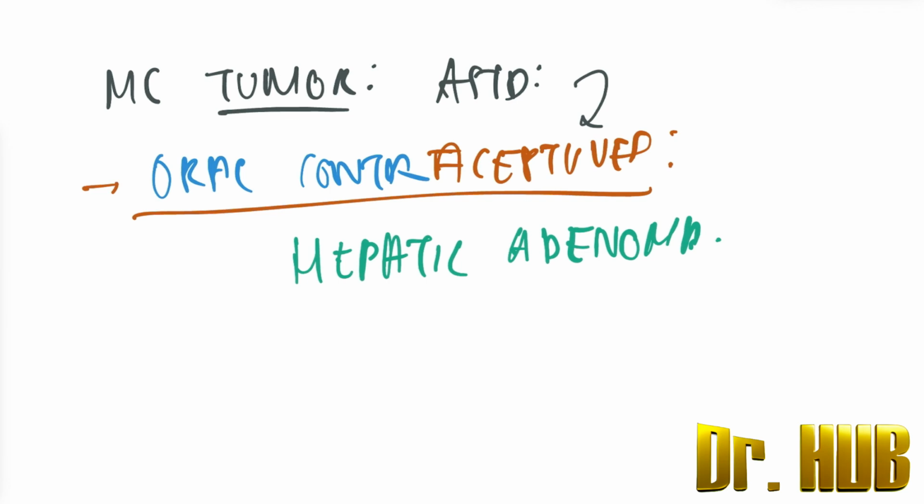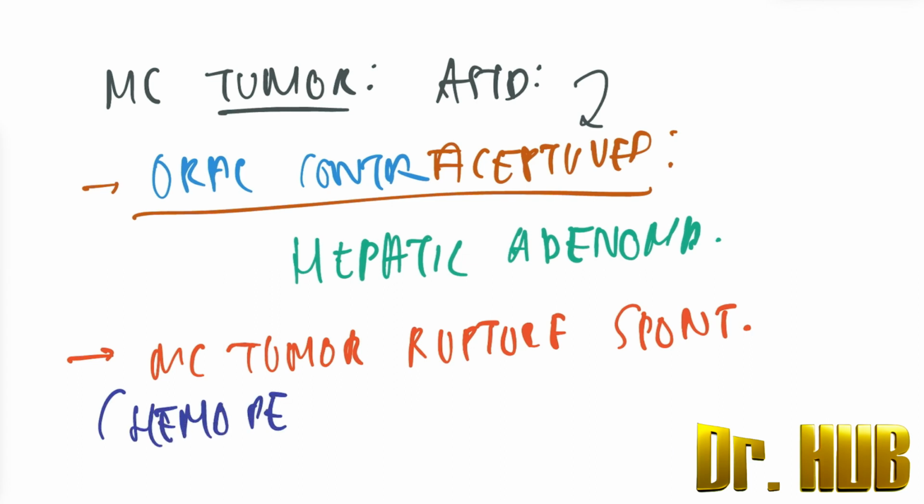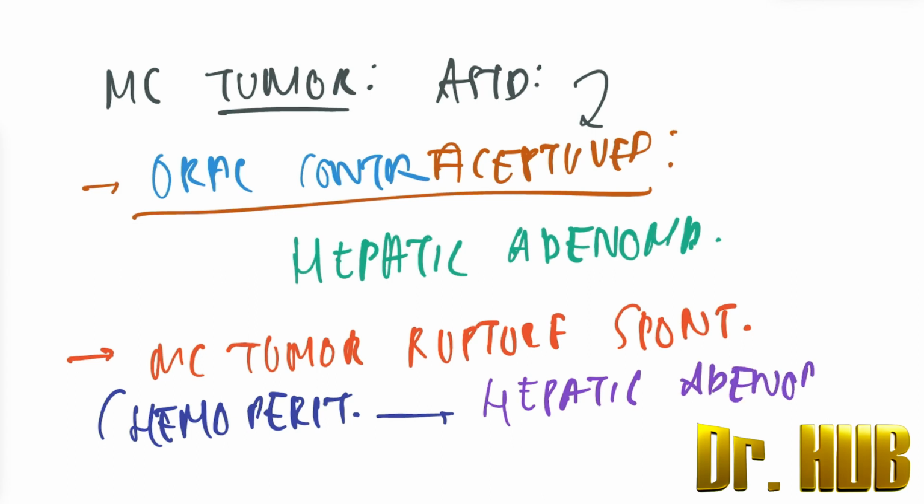Then comes the most common tumor that ruptures spontaneously, causing hemoperitoneum. That is nothing but hepatic adenoma. So the most common tumor that ruptures spontaneously causing hemoperitoneum is the hepatic adenoma.